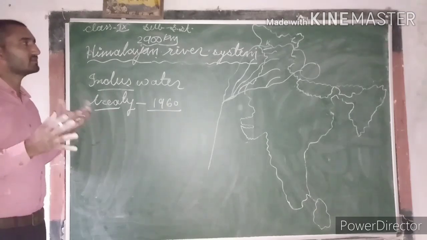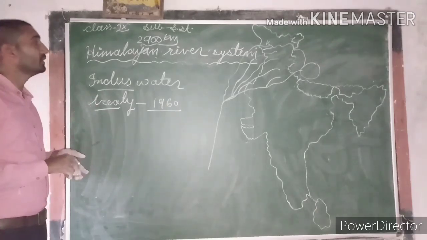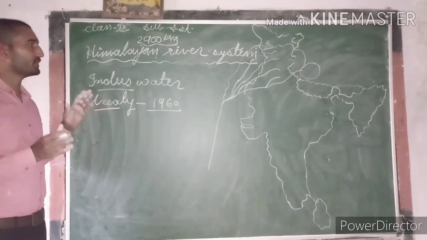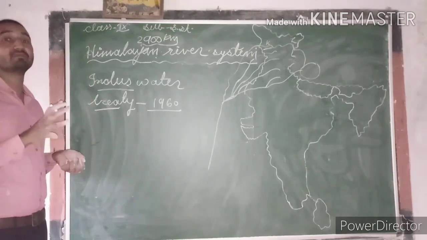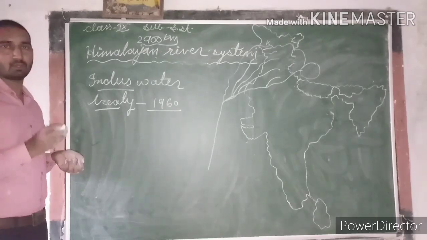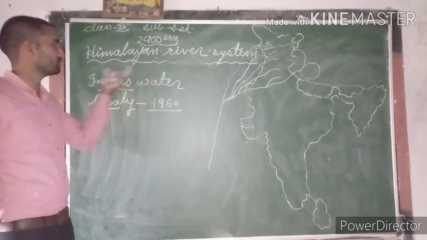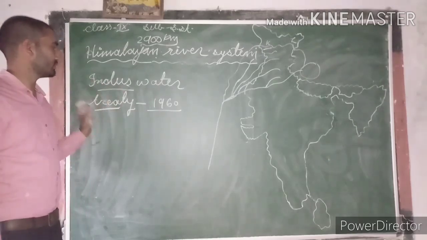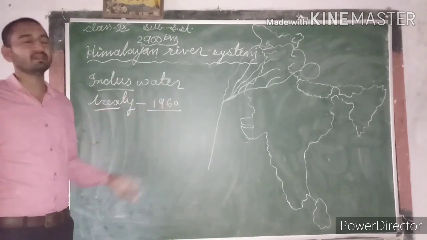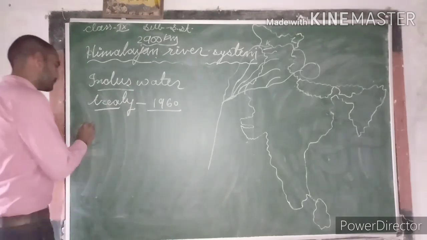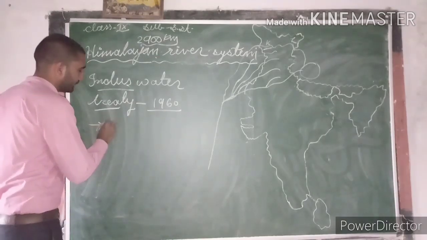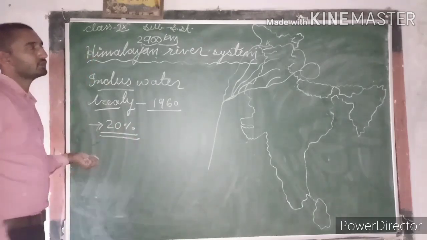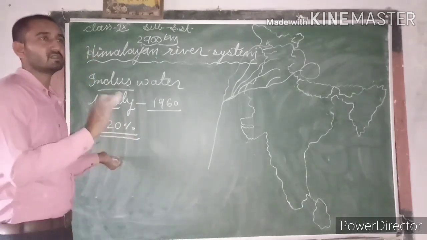It was in sensation recently when there was a dispute between India and Pakistan because of the terrorist attacks on Pathankot and Uri. Because of that, this water treaty was in sensation. According to this Indus Water Treaty, which was signed by India and Pakistan in 1960, India uses only 20% of the total Indus river system water.